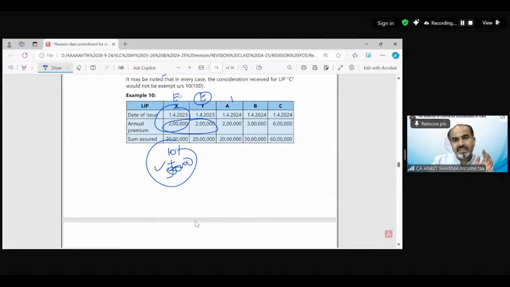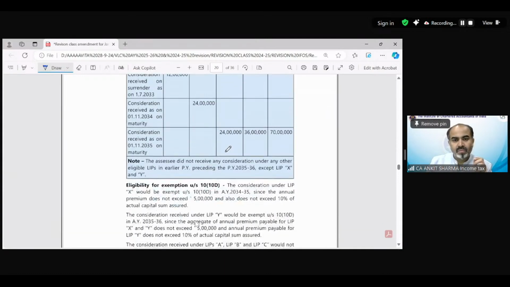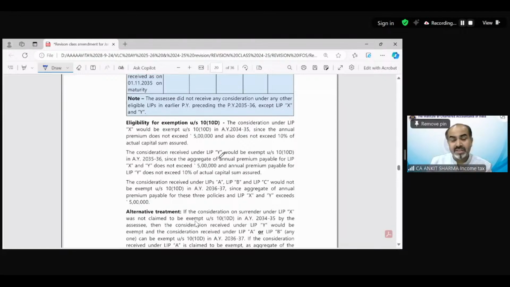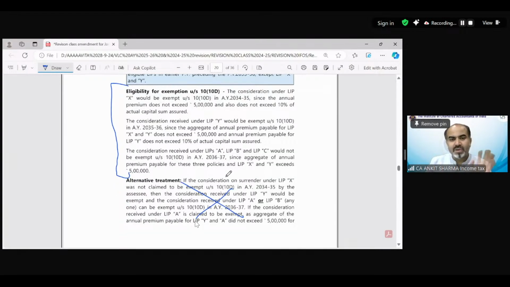So A is going to be taxable, B also and C also, because now it's already 4 lakh rupees. Even if you consider A, it would be 6 lakh rupees in aggregate, no exemption. Again, if you consider B with these two, X and Y, it would be 7 lakh, no exemption. Six individually exceeding 5 lakh rupees, so no exemption can be claimed for A, B or C. Okay, here's the answer also. If you want to read the specific provision theoretically, you can go through it. Alternative method is alternative, leave it.